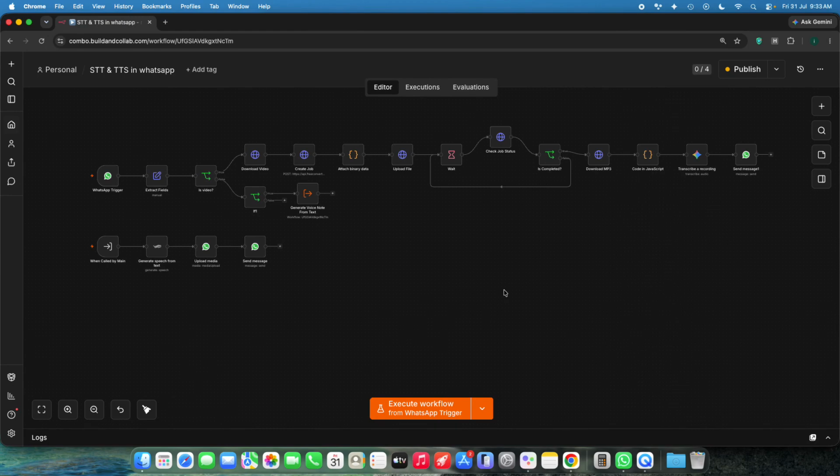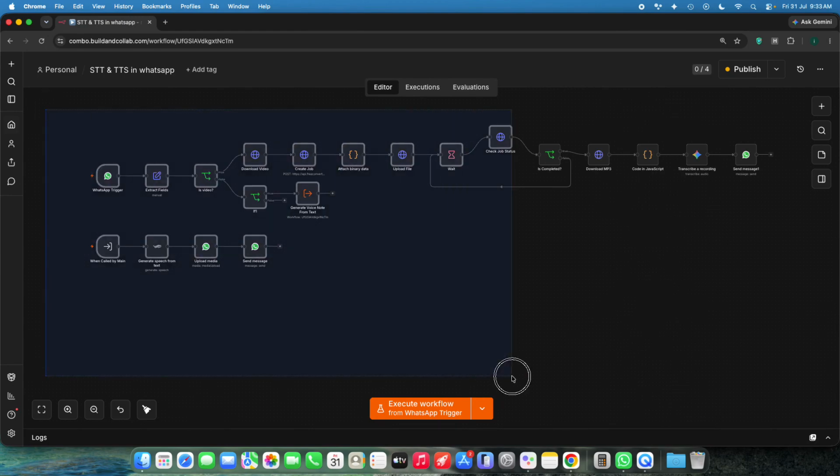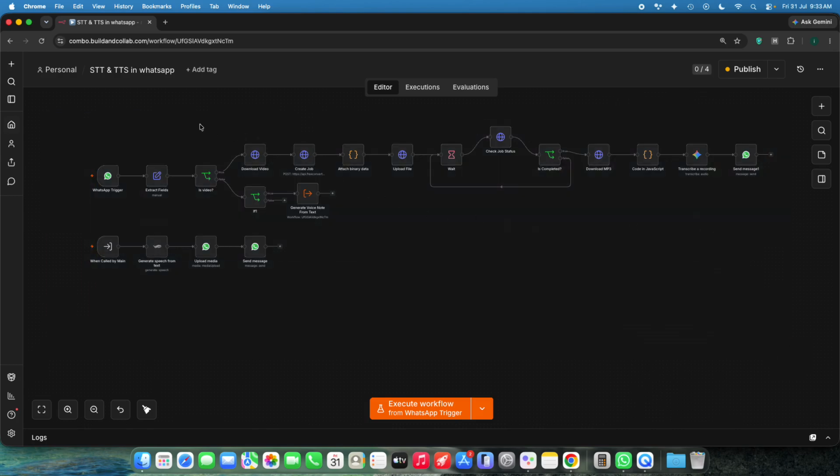So firstly, I will just show you the demo, and after that I will explain each and every single node and the data flow through those nodes, so that you can understand the architecture of this particular automation.